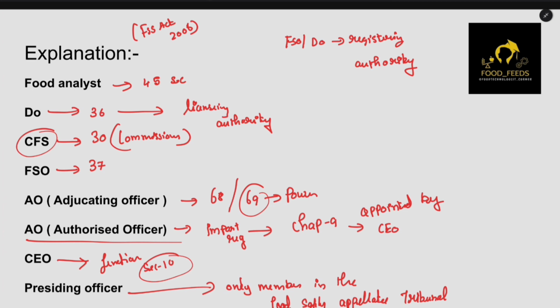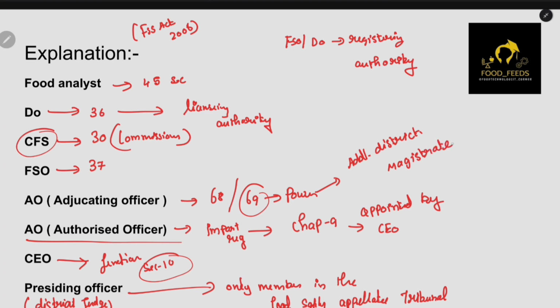Okay, now let's discuss who appointed whom. First of all, we can call the presiding officer as district judge. Yeah, we can call the presiding officer as district judge. And here, the adjudicating officer is also called additional district magistrate.